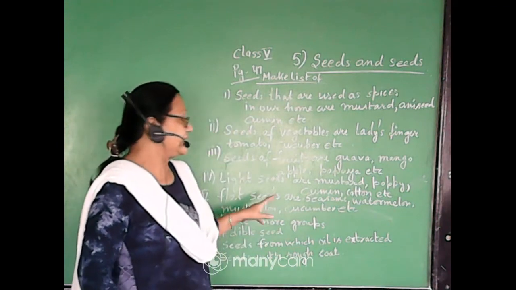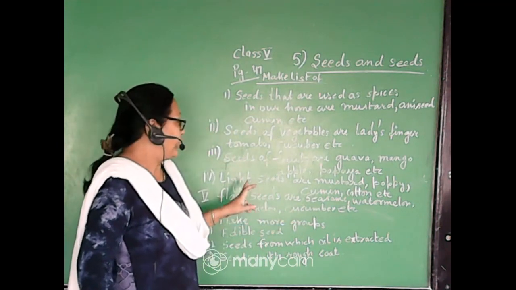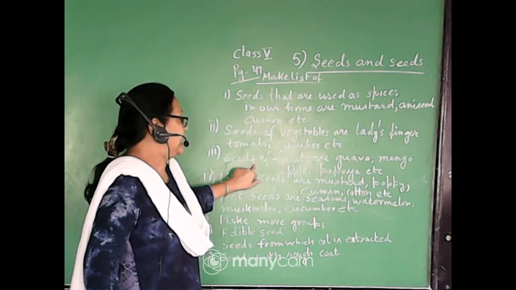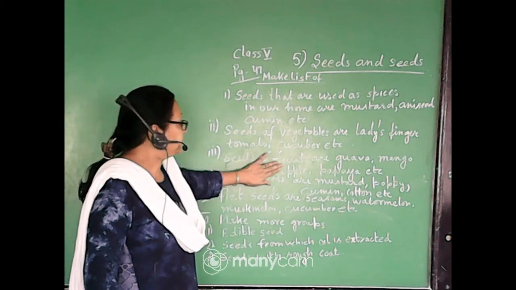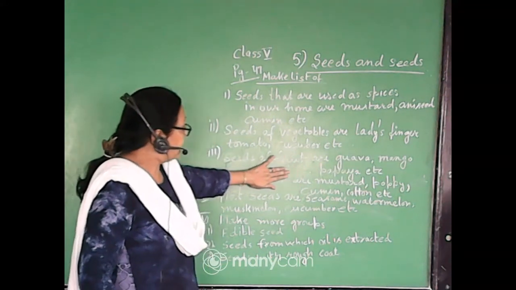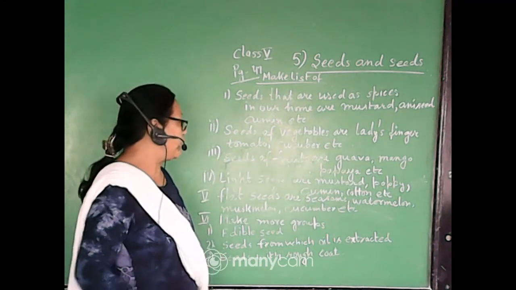So that's why I didn't write the name of the apple, because apple is not a true fruit. So we have to write the seeds in which fruits we can see. Guava is there, mango is there, and then papaya is there, and we can write some other names. Okay, so you can add a few more names.